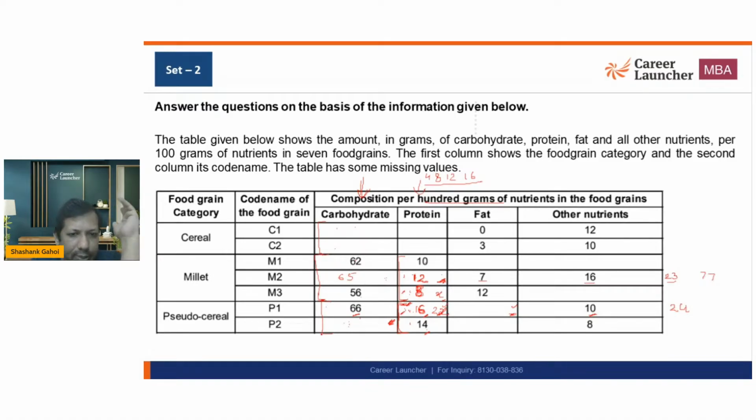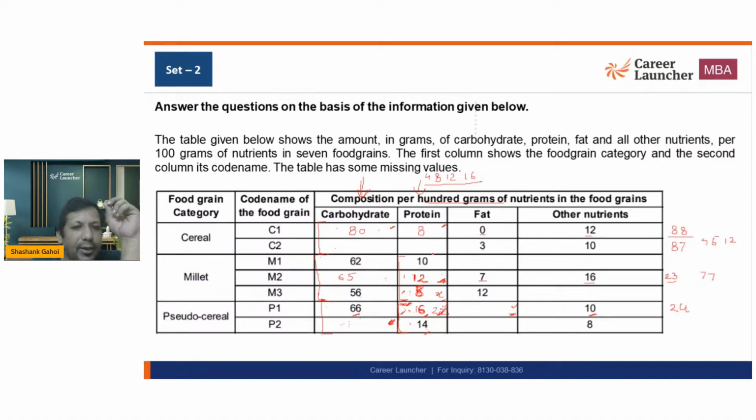Now this P1 and P2 in carbohydrate should be greater than M1, M2, M3. So this number should be greater than 65. So it can be either 70 or 75 or any other. Okay. Now I'm going to look at this. This is 0. This is 12. So the remaining sum comes out to be 88. Now how am I going to get 88? This number should be a multiple of 5 and this number should be a multiple of 4. So I would say this is 80. This is going to be 8. Direct value. Now another one, this is 3, this is 10, 13. So I'm going to get 87. Now how can I get 87, 75 and 12?